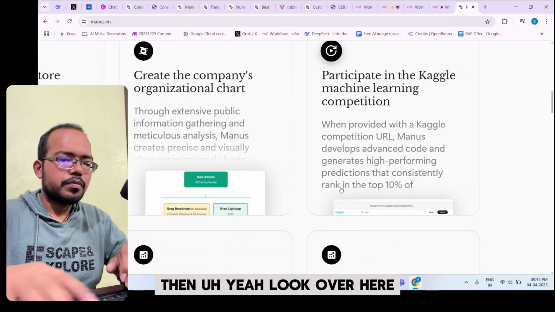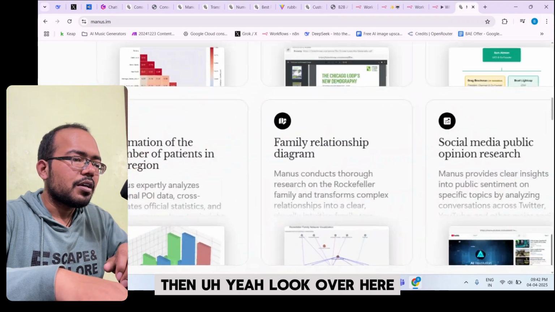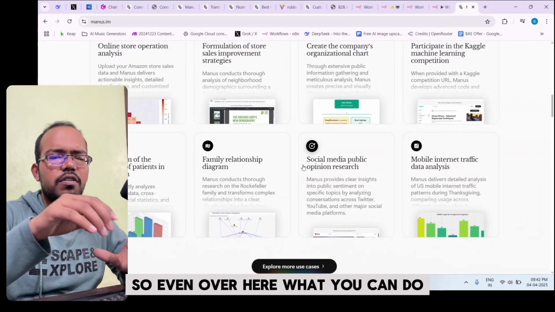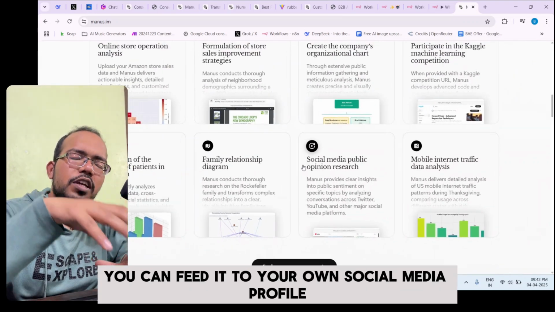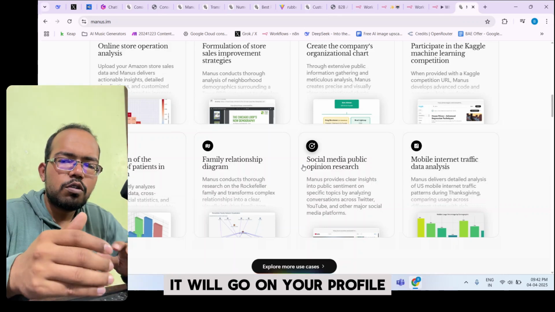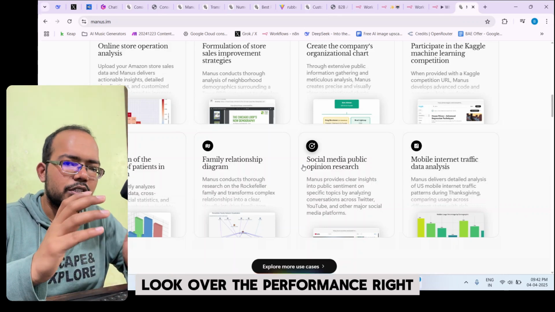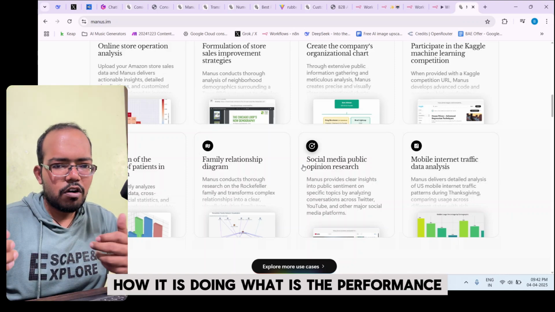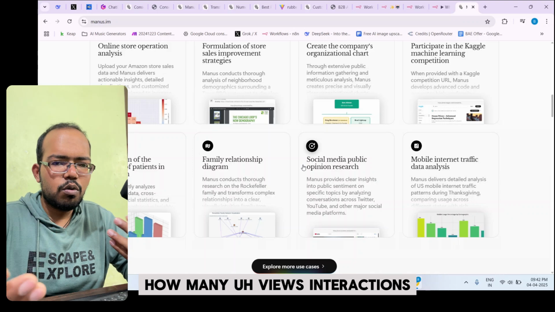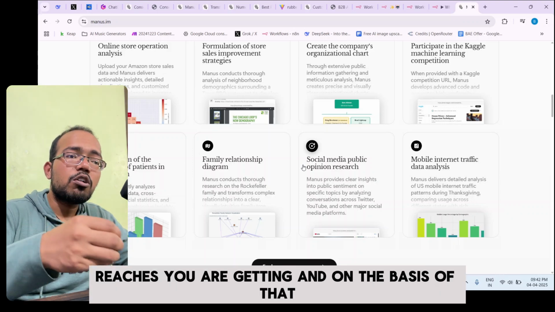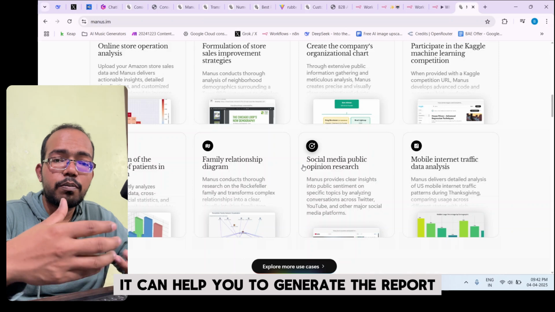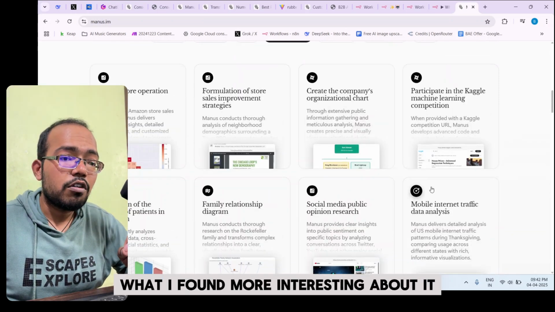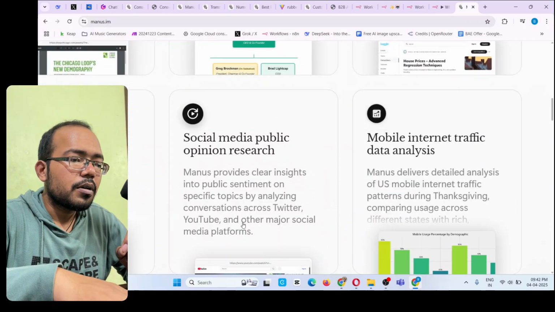Then yeah, look over here, social media public opinion research. Okay, so even over here, what you can do is feed it your own social media profile. It will go on your profile, look over the performance, how it is doing, what the performance is, how many views, interactions, and reach you are getting. On the basis of that, it can help you generate the report. It can help guide you on what to do further. Well, this is one thing I found more interesting about it.